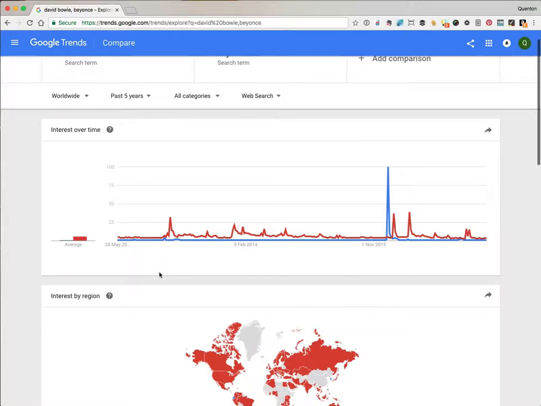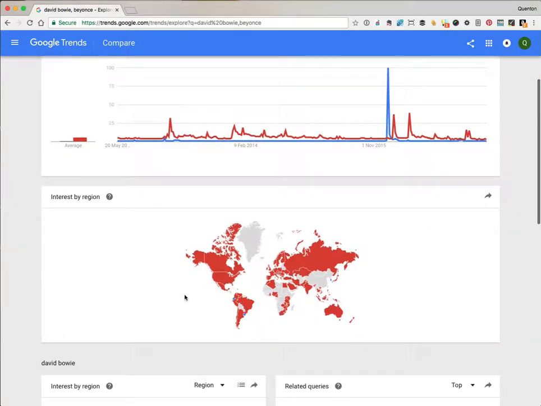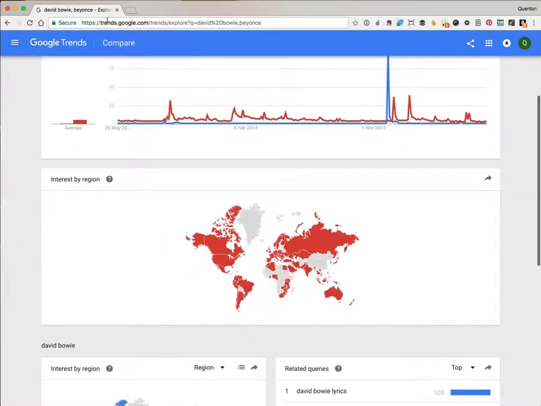We can also look at the relative popularity on a map. Beyoncé beats David Bowie in most of the world, but in Ecuador and Uruguay and South Korea, then David Bowie is more popular.